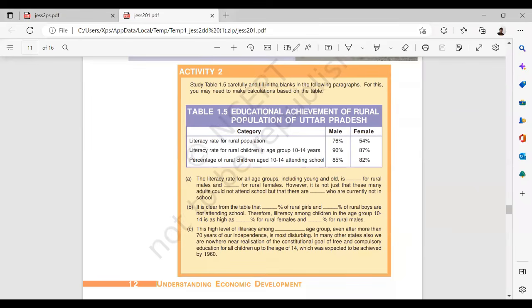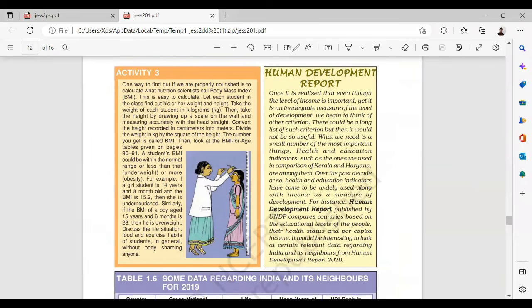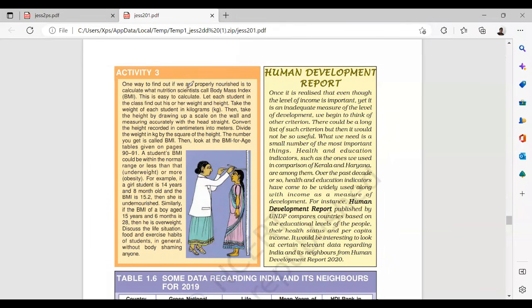Education achievements of Andhra Pradesh, this is the male female ratio that you don't need. Let us see the body mass index. One way to find out if we are properly nourished is to calculate what nutrition scientists call the body mass index. This is easy to calculate. Let each student in the class find out his or her weight and height.